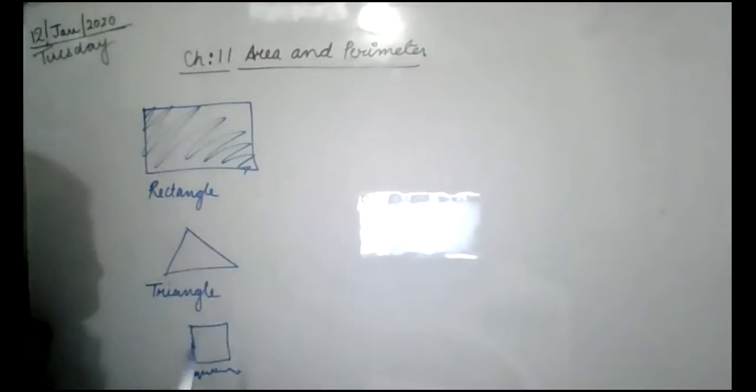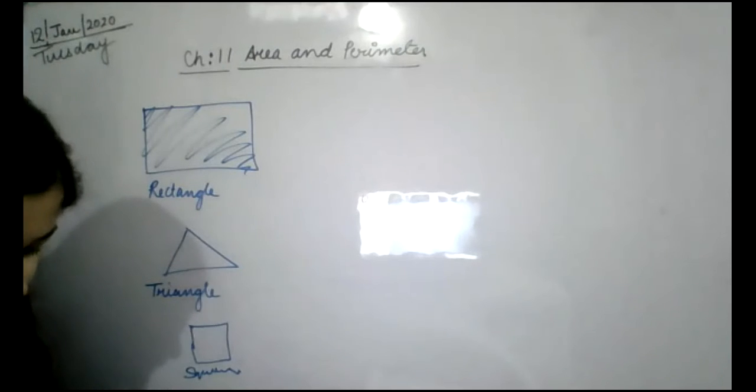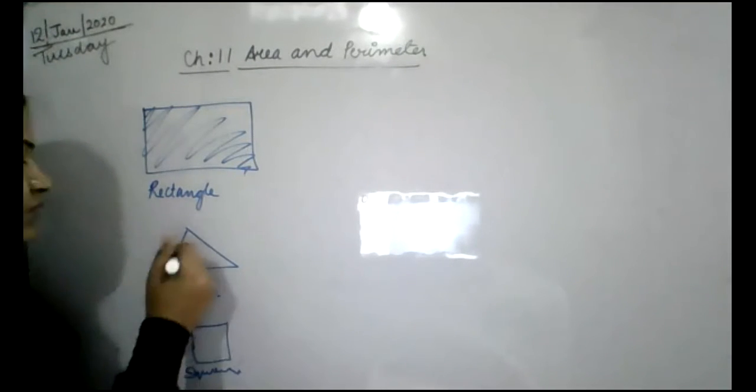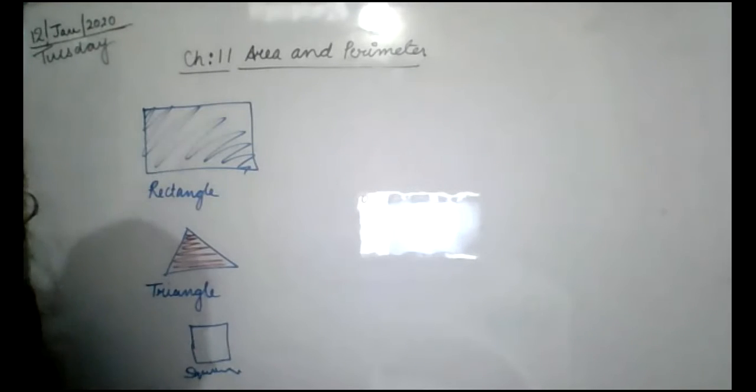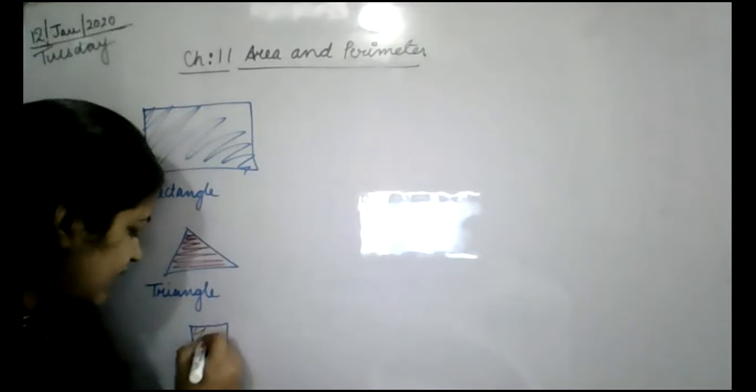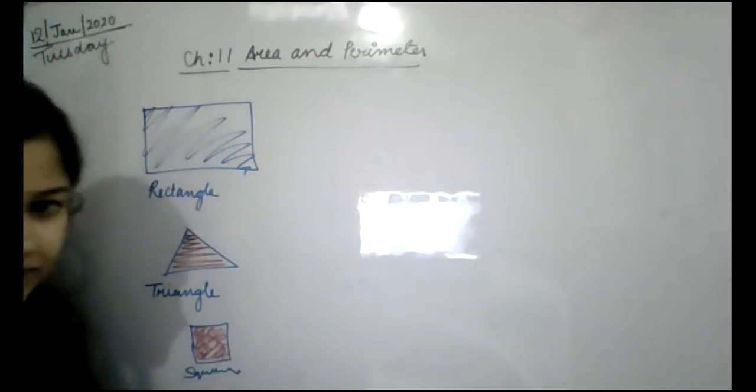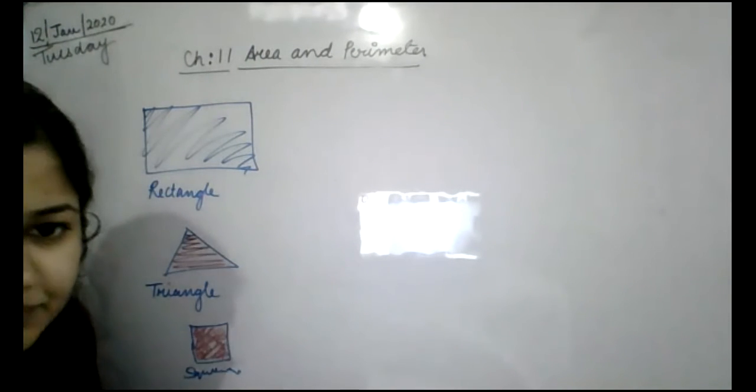Okay. Now we have the area. Area is known as this part. This part is known as area. This is known as its area. ये इसका area कहलाता है. Okay. This part is known as its area. ये area कहलाता है आपका.